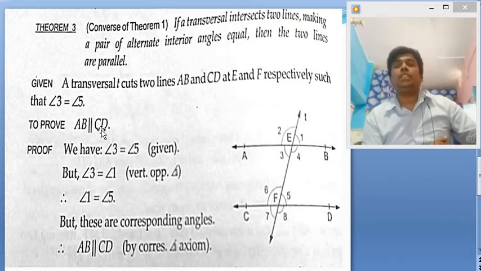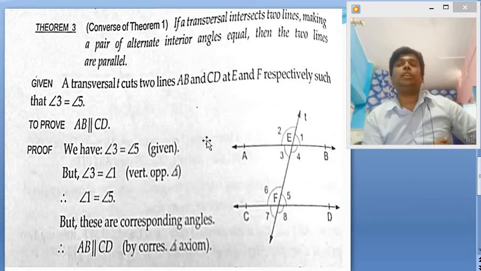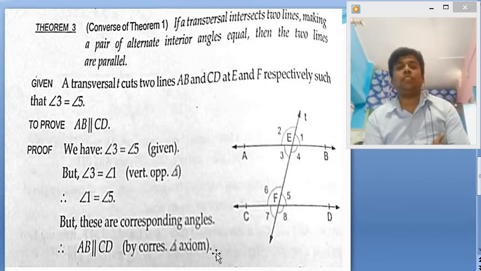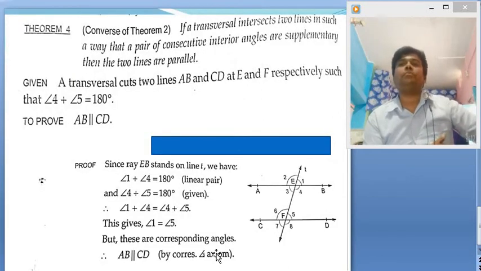How to prove? Since angle 3 is equal to angle 5, this is given, but also we can see here that angle 3 and angle 1 are equal because they are vertically opposite angles. So when angle 3 equals angle 1 and angle 3 equals angle 5, what does it imply? That angle 1 is also equal to angle 5. But these are none other than the corresponding angles, and corresponding angles, if equal, is only happening if the lines are parallel. Therefore AB is parallel to CD. Got it? Next theorem is the converse of theorem number 2.